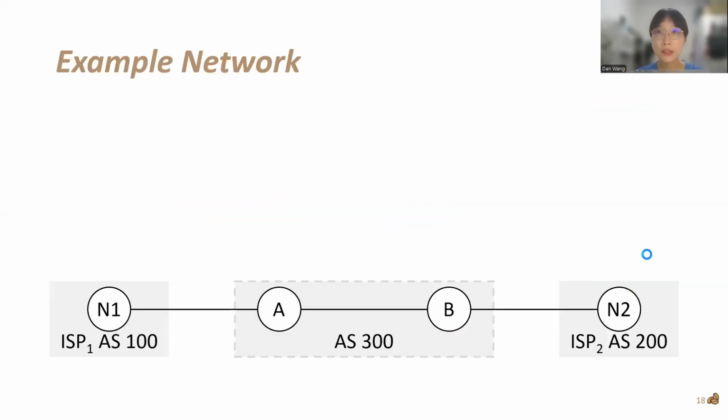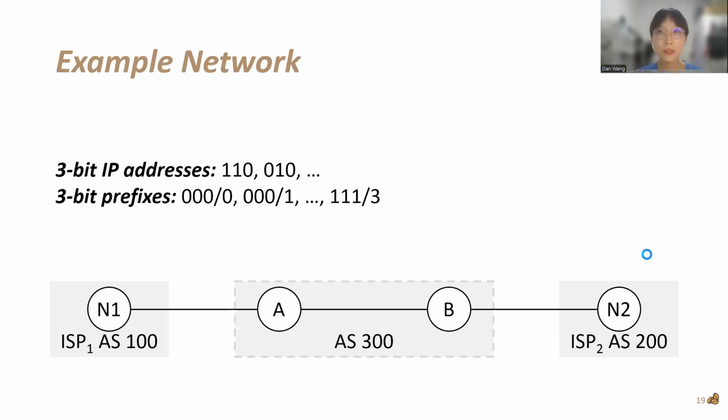We use this network to demonstrate the design of Espresso. It contains 2 internal routers A and B and 2 external routers N1 and N2. We use 3-bit IP addresses and prefixes for simplicity. And accordingly, we have 15 prefixes in total, and the space size is 2^30.